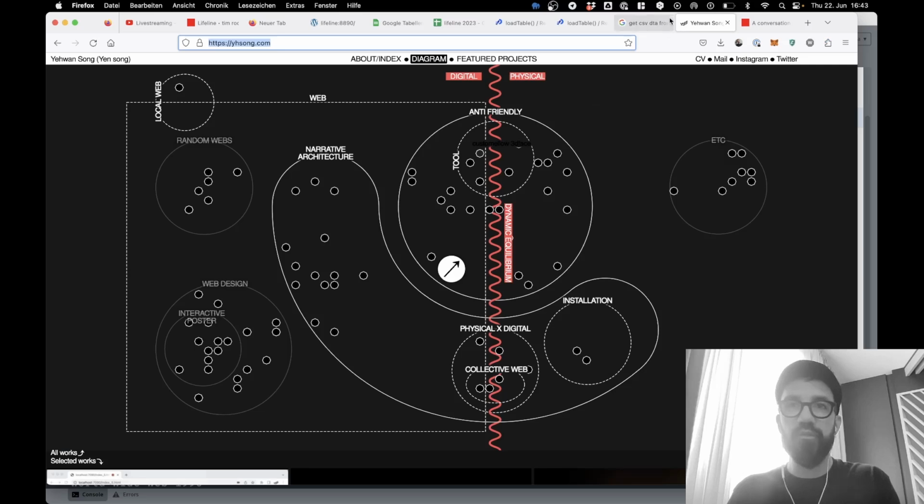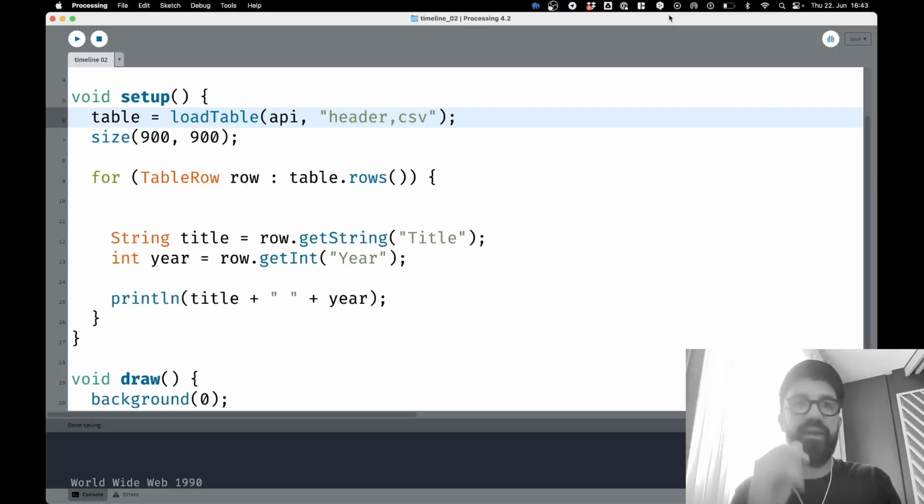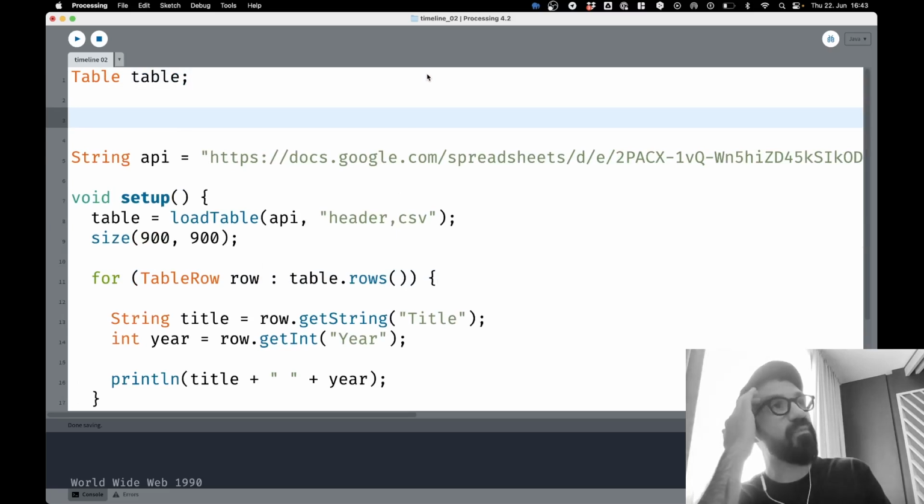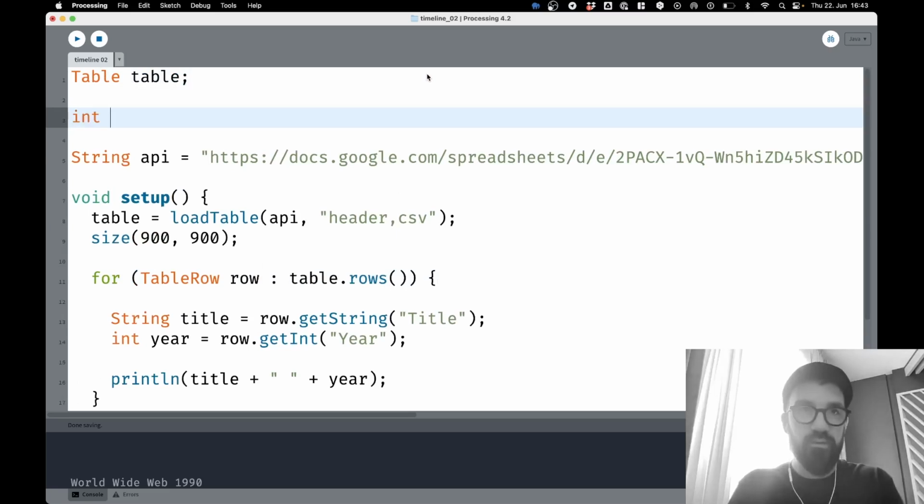Okay, I'm getting lost in other topics here, trying to keep track. So now let's create an array of all the years that we have, or of the time span that we want to cover. Let's say we have an int array, which is called years, and we start at